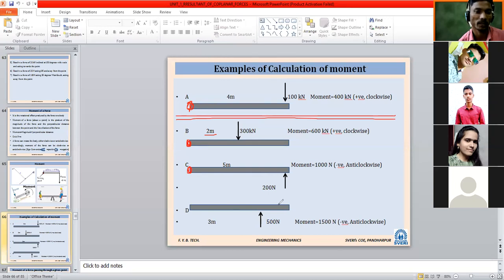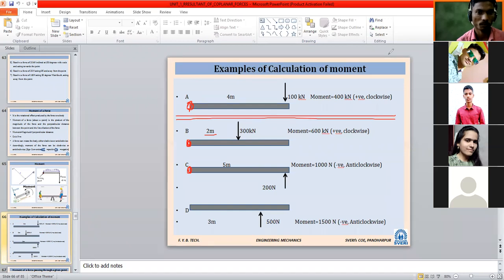So here the formula will again be the same: moment is equal to perpendicular distance into force, or force into perpendicular distance. Force is 200 Newton and distance is 5 meter. But as point C is fixed, whatever rotational effect is generated is anti-clockwise. That's why the moment is negative. So clockwise positive, anti-clockwise negative.